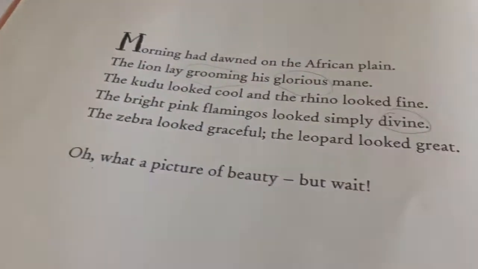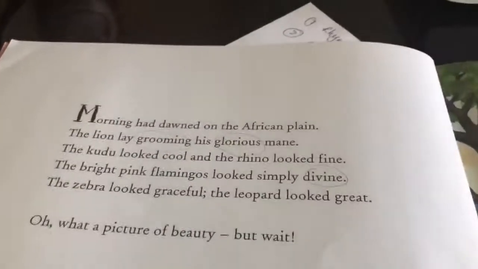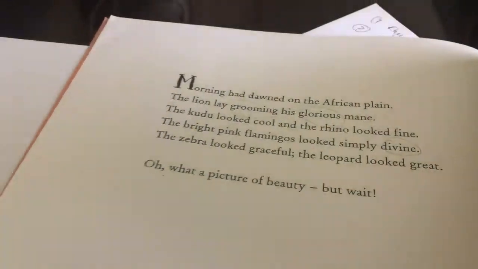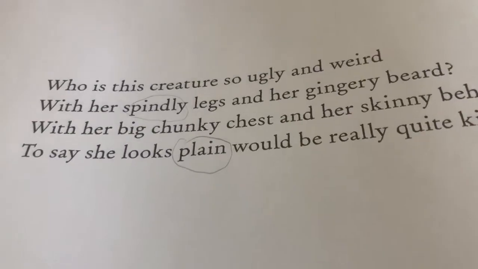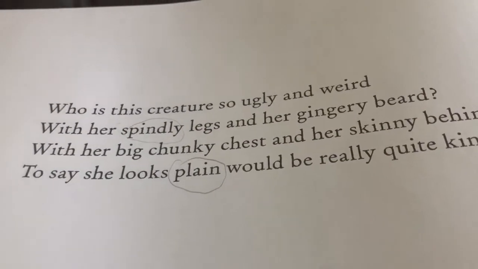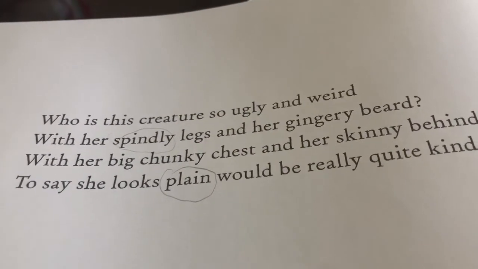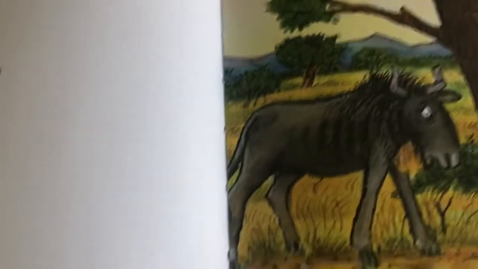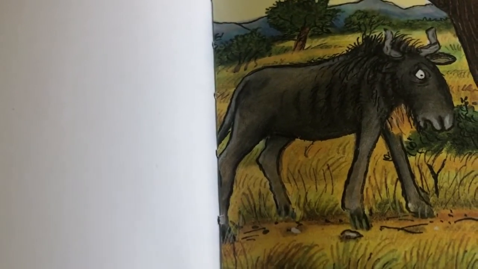So on this page, we're setting it up with all these adjectives that describe things that are very beautiful, which gives us a big contrast then for when we meet our wildebeest, who is described as ugly and weird with spindly legs. So what does spindly mean? Well, that's when it's something that's very thin and it almost looks too thin to carry your body. So I don't think they look too thin, those spindly legs on this wildebeest, but you might describe something as having spindly legs if the legs just look far too skinny and you think, oh, they can't possibly be holding up the weight of that animal. So that would be something that was spindly.